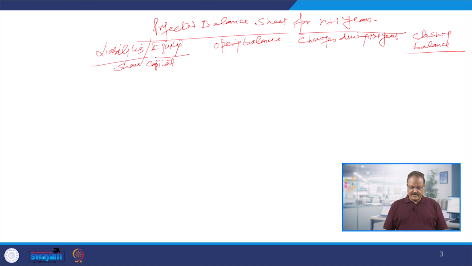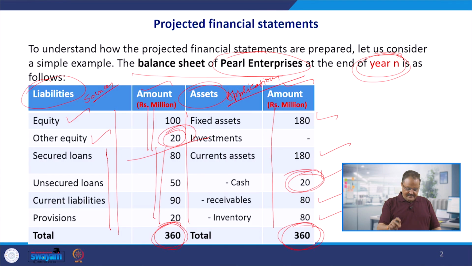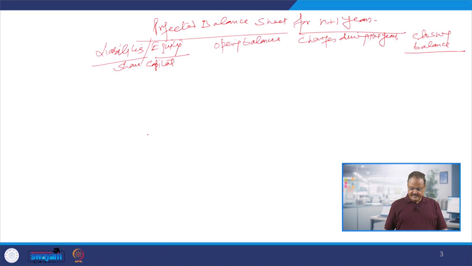So share capital was how much? If you go back to the original balance sheet, you will find the share capital. Equity is given to us here, it is 100 million. So in this equity we are going to take 100 million here. Opening balance is how much? 100 million. Changes during the year is nil, there is no change during the year. So we are going to put here 100, in rupees million, no change.